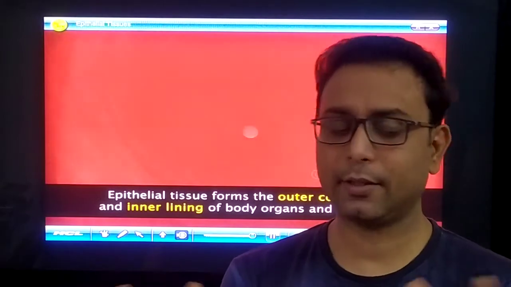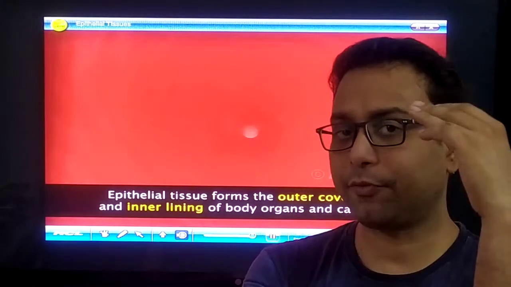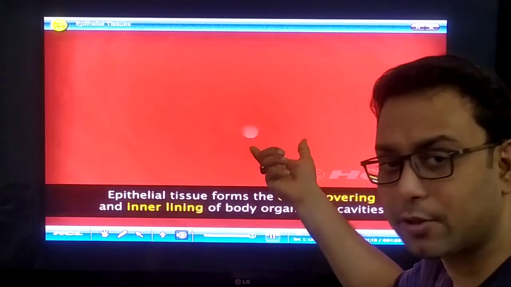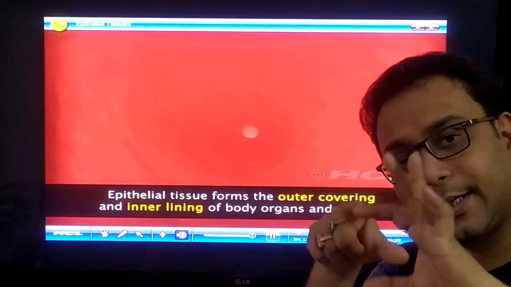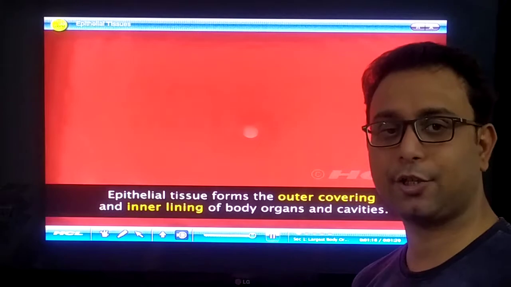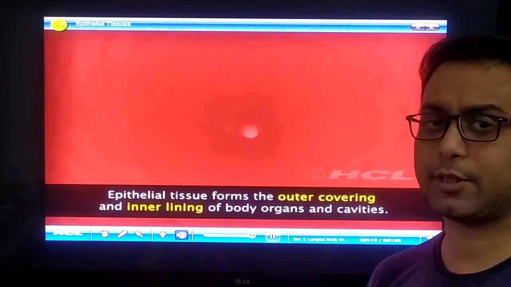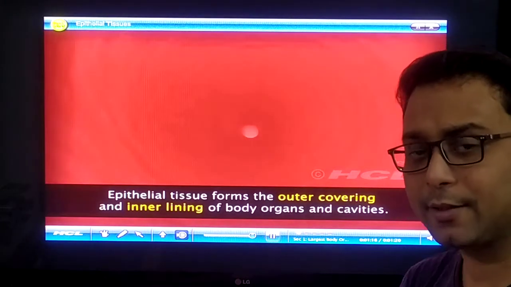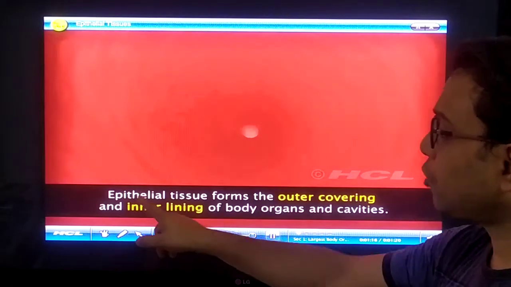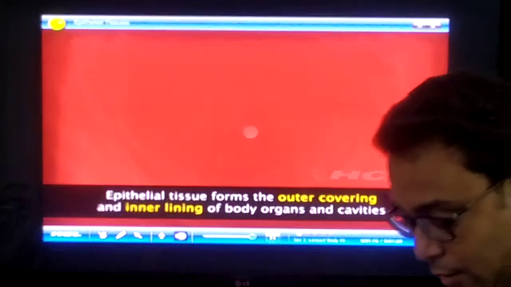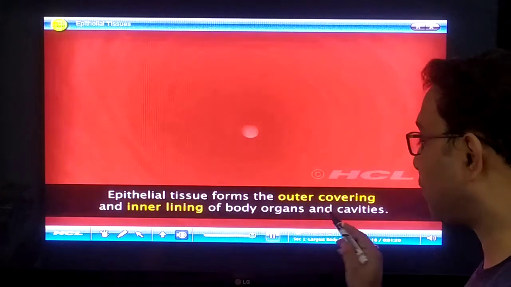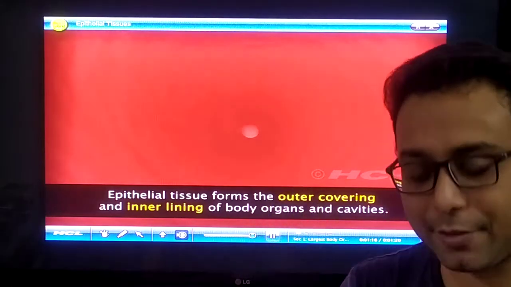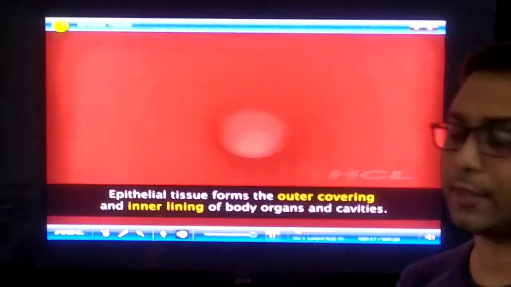It covers the external surface and some internal structures like the blood vessels, which are also covered internally by epithelial tissue. So epithelial tissue forms the outer covering and the inner lining of the body organs and the cavity.